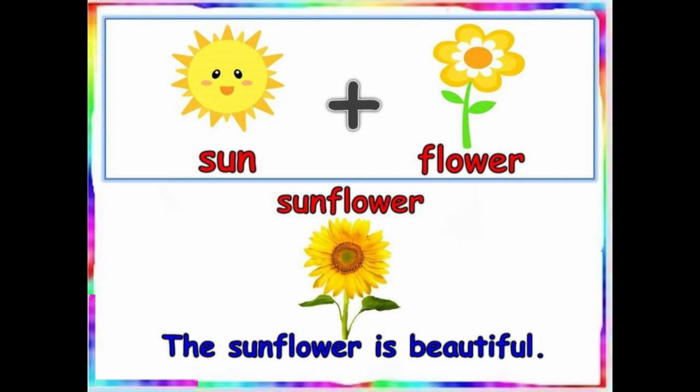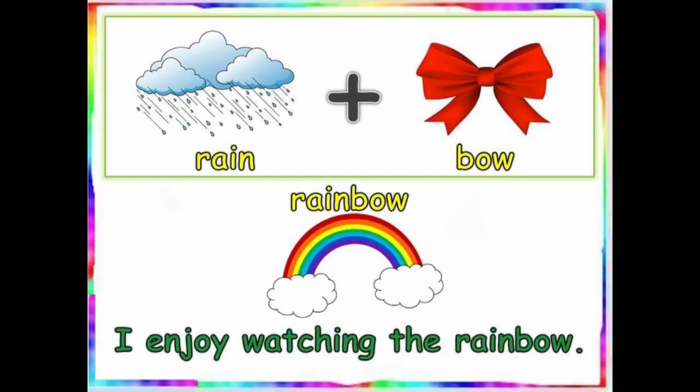See the next example, sunflower. Again, the word sunflower is a compound word because it is made by adding two words, sun and flower. Sun shines during the day, whereas flowers grow in the garden. But when I combine both the words, sun and flower, I get the word sunflower. Sunflower is a type of flower. It's very beautiful. And you can frame a sentence, the sunflower is beautiful, or else you can also write, it is a yellow sunflower.